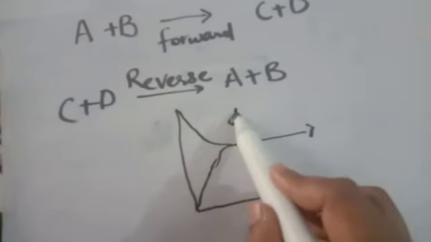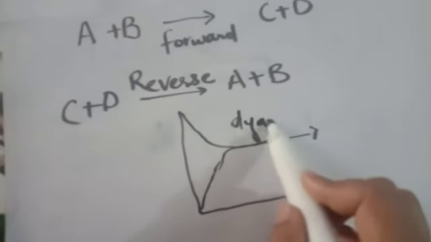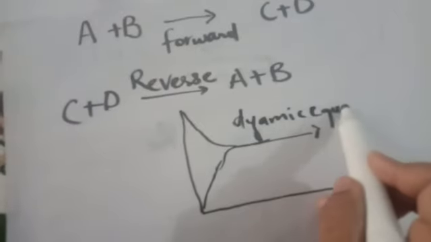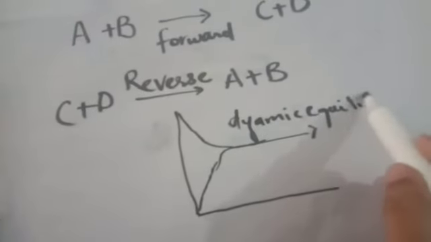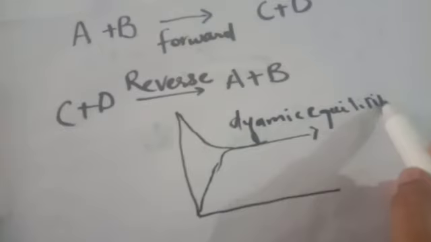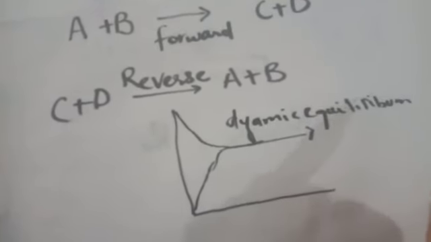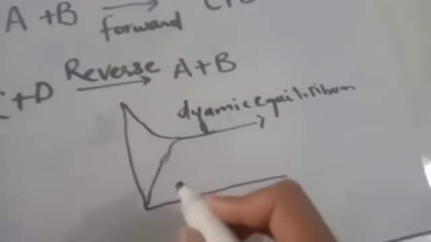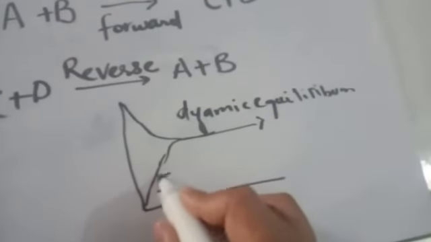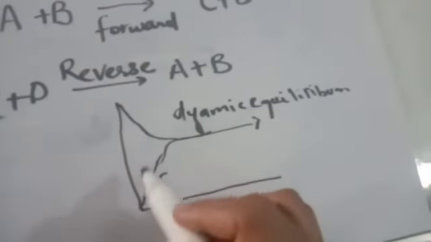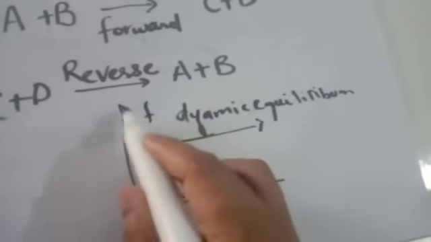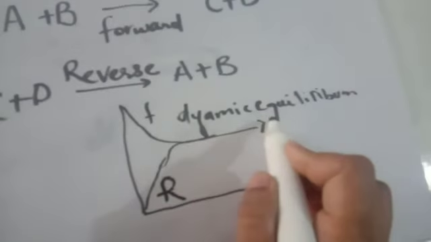This state is called dynamic equilibrium, in which the rates of the forward and the reverse reaction are both equal, and in this process the amounts of reactant as well as product remain constant. There is no change in the amount of reactant and product. This is your forward reaction, which is starting, and this is your reverse reaction, which rises time by time, and this is the forward reaction, which slows down with the passage of time.